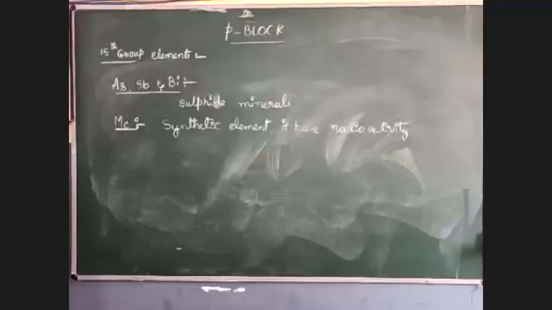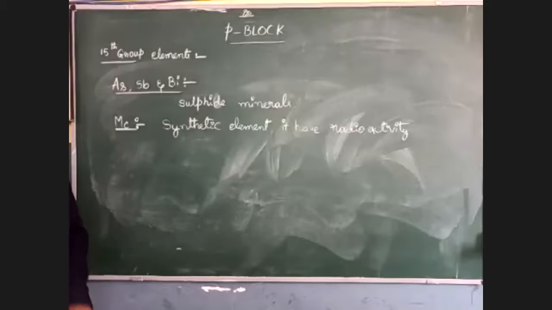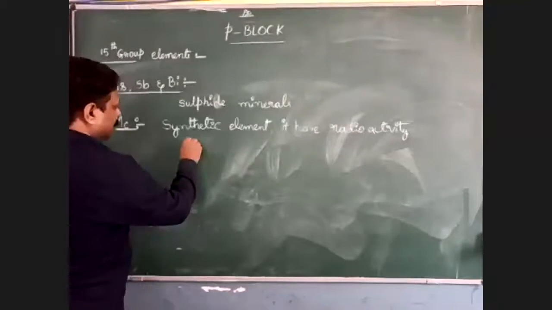For this reason, there are no further discussions on this one. But we should learn these 2 points. One is its atomic number.